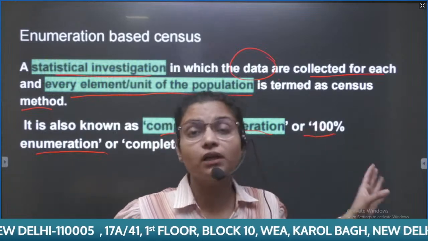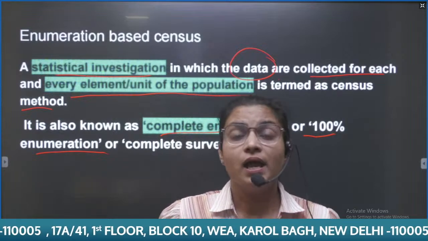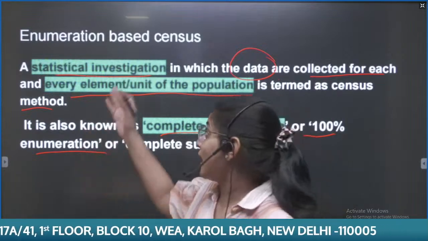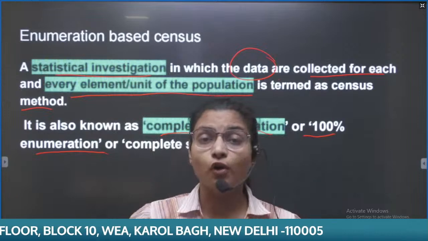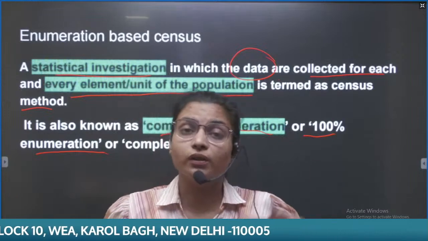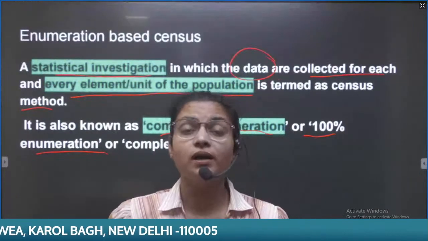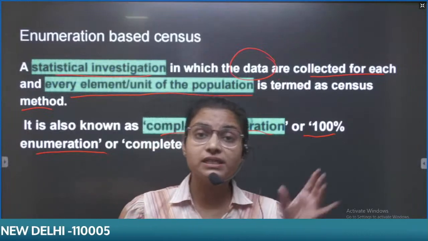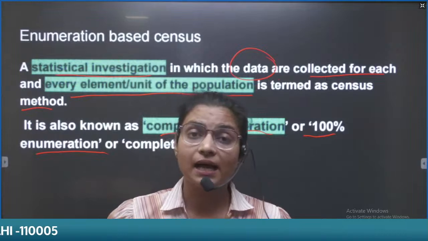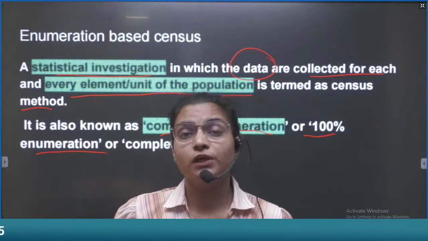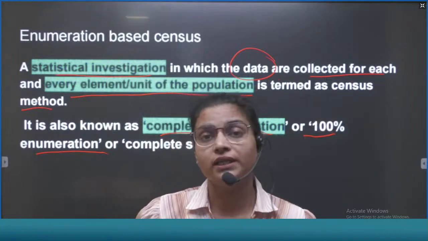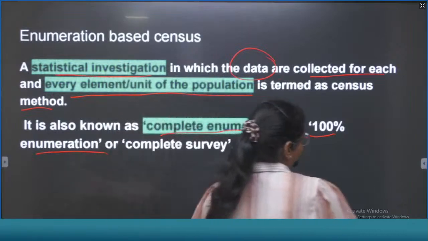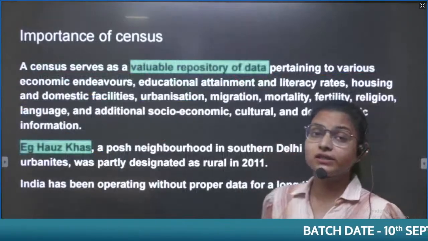It is very difficult to complete, and such enumeration based census should be for countries which have a small size. But India has a huge population, and the recent UN report has highlighted that the Indian population has surpassed the Chinese population.